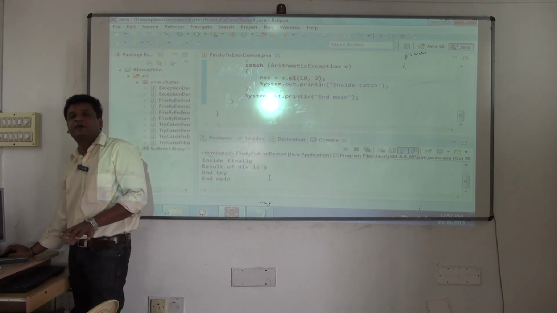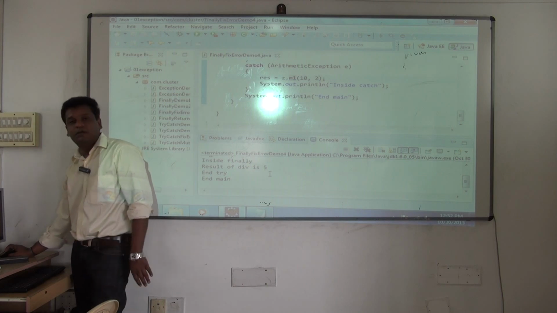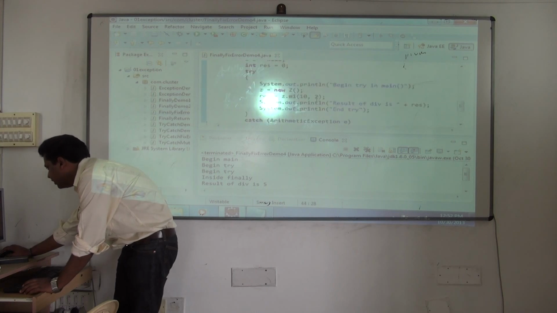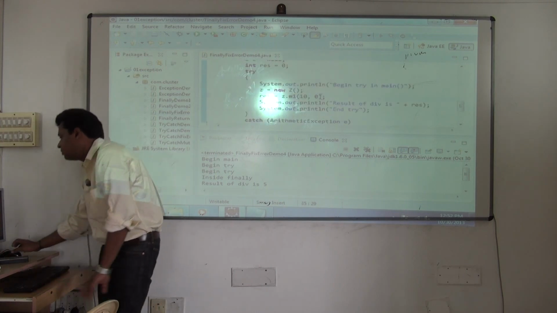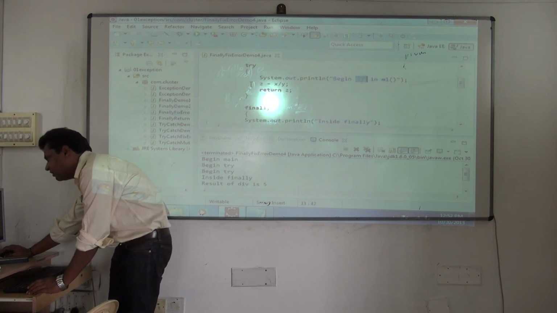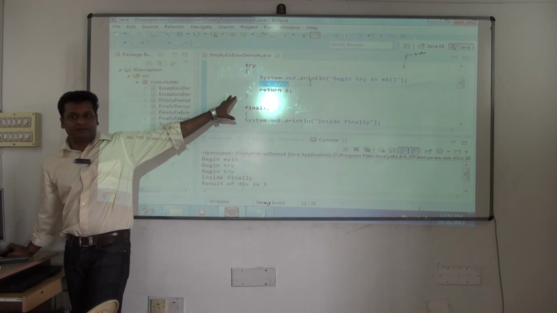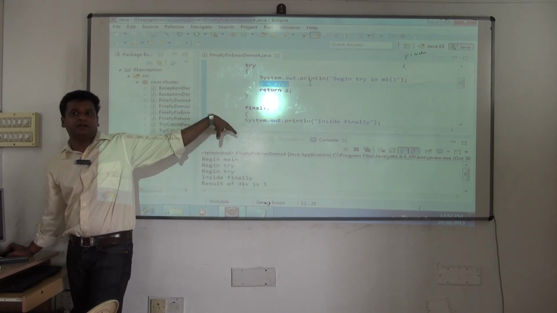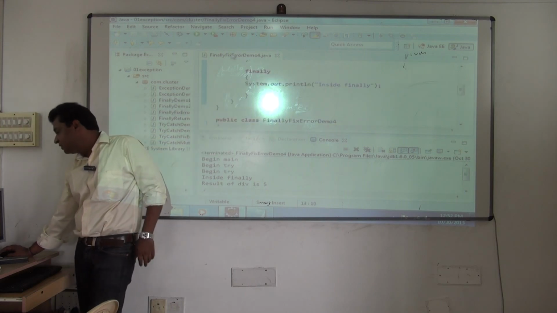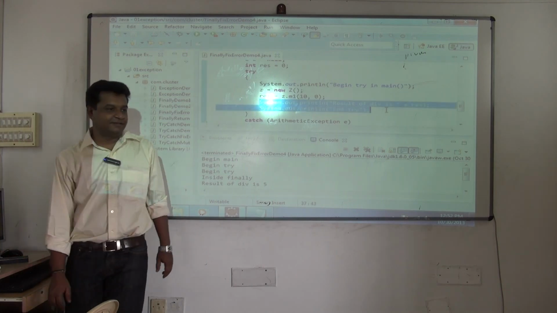This is the condition when exception is not occurring. But by chance the user gives a wrong value the first time. So see the flow now. Where will the exception occur? Begin try in M1 will happen, and on this line the exception occurs. Return will not happen now. The object has not got created, but termination happens. But before terminating, what will happen? Finally will execute. Control will come to main, but these statements are not executed.